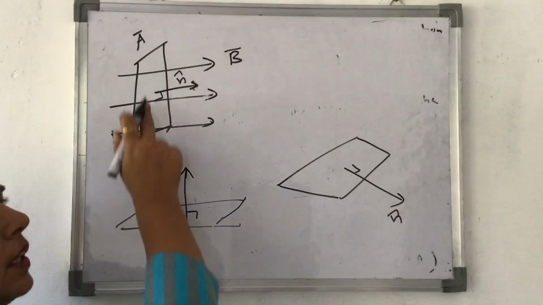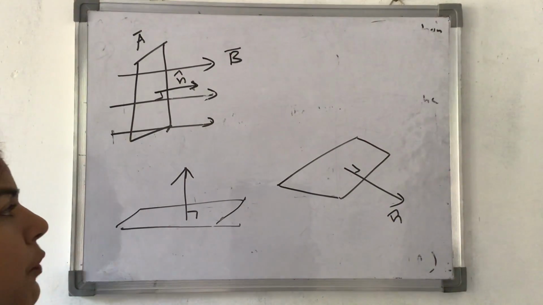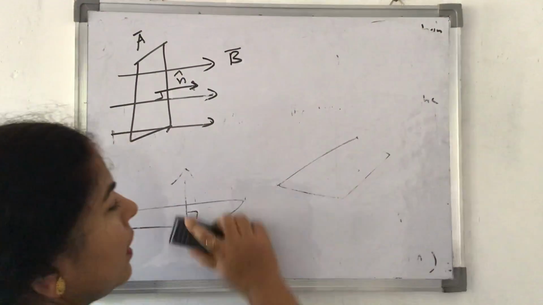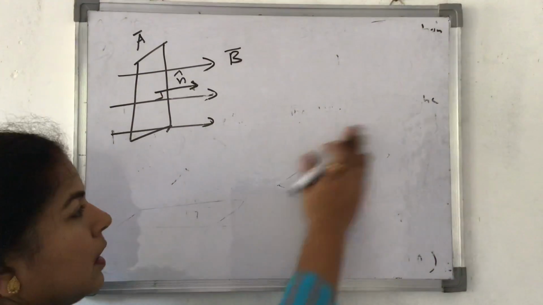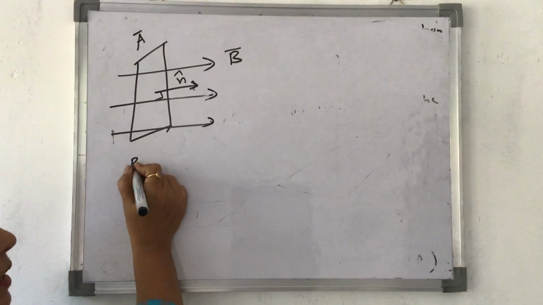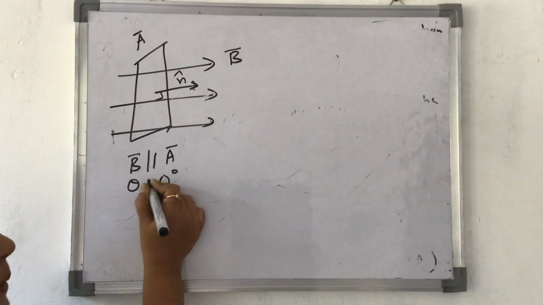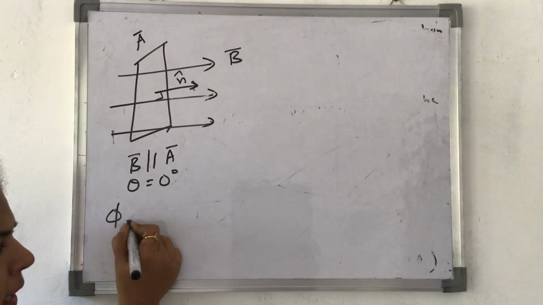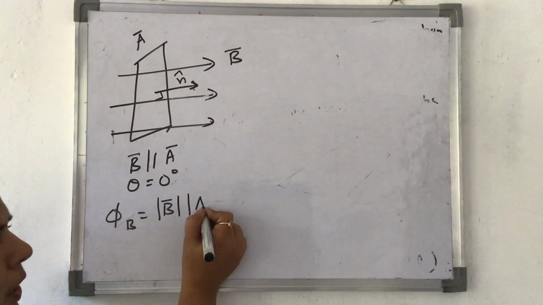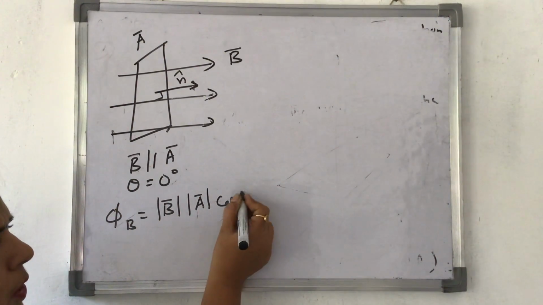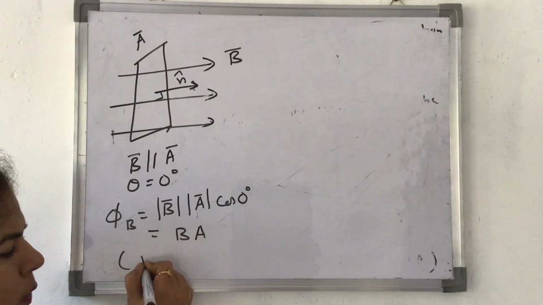So in this case, the direction of the area is given by the n vector here, and you can see the magnetic field B and this n, which is the direction of A. They are parallel. That means B here is parallel to the area, so theta is equal to 0 degrees. In this case, what is the magnetic flux? It becomes magnitude of B, magnitude of A, cos of 0 degrees, which is equal to BA, and this is the maximum value I can have.